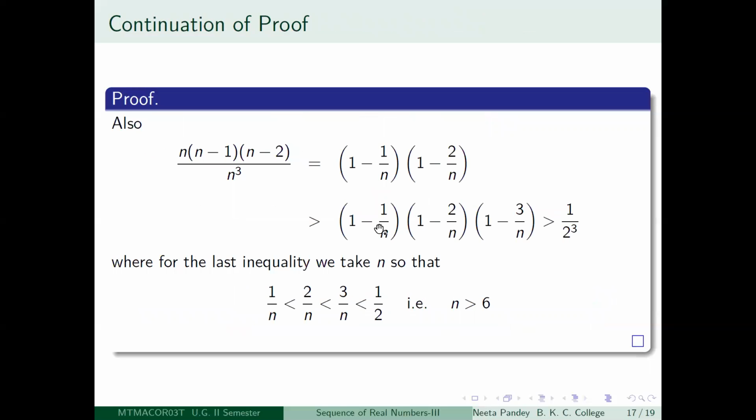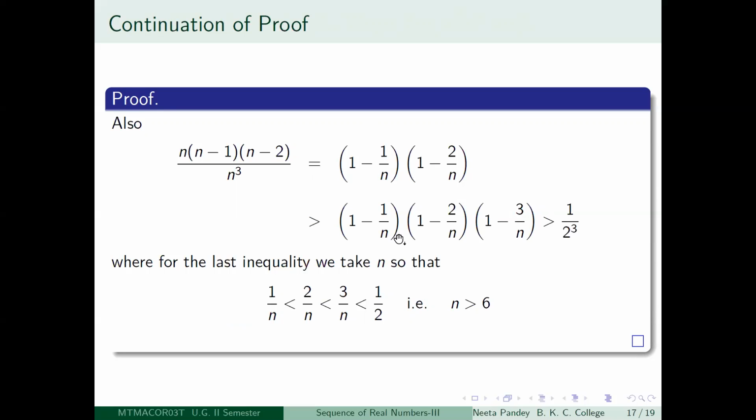So you first notice that 1 n will cancel out. So it will become n into (n minus 1) into (n minus 2) by n cube, which is equal to (n minus 1) into (n minus 2) by n square. And that is equal to (1 minus 1 by n) into (1 minus 2 by n). Now notice that 1 minus 3 by n is obviously less than 1.